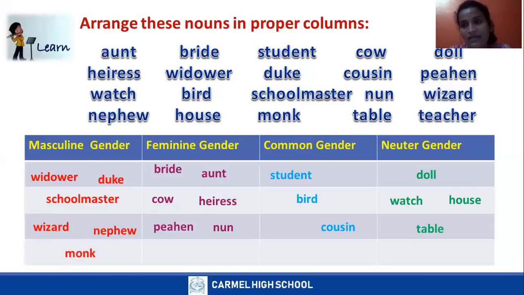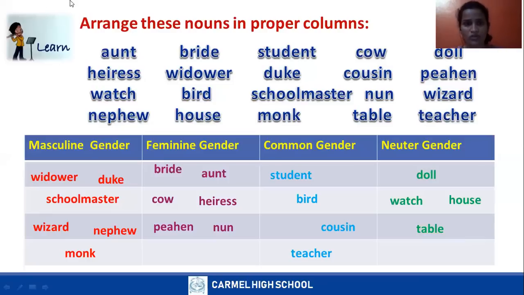Table. It's a non-living thing, so it comes under neuter gender. Teacher. It can be a male teacher or a female teacher. So where does it come? It comes under common gender. I hope you all understood.